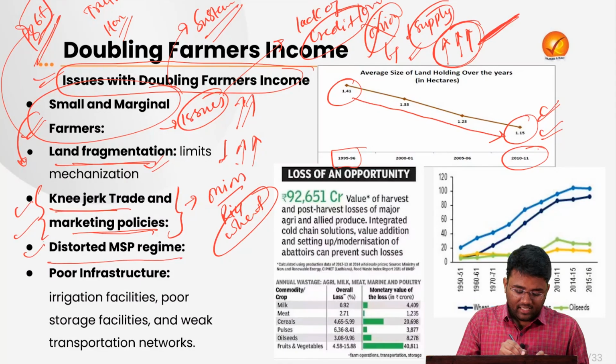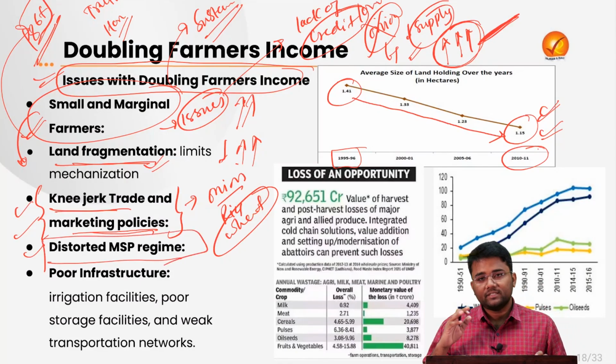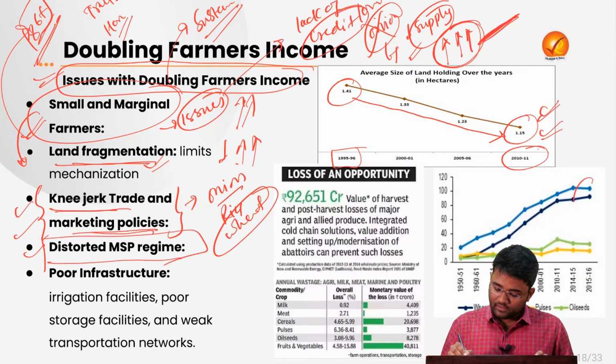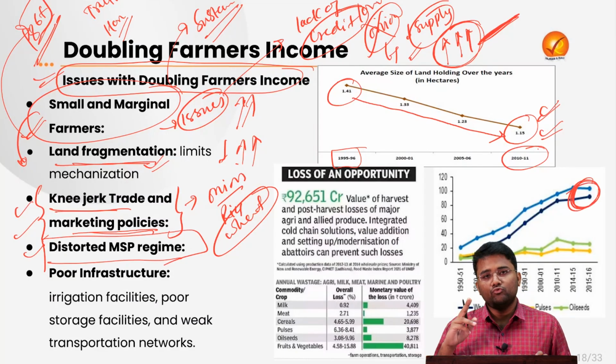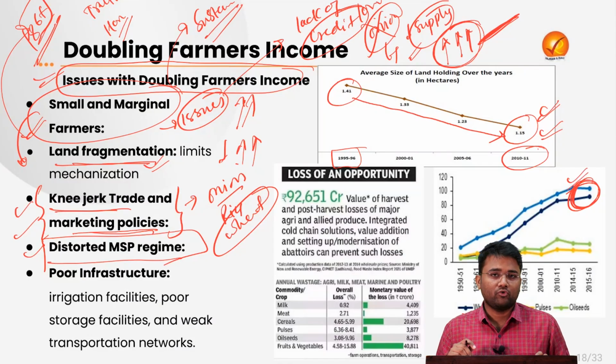Then the distorted MSP regime. The MSP regime in India is mainly concerned with the two most grown crops, wheat and rice, and most of the MSP increase is also seen in these two particular crops.